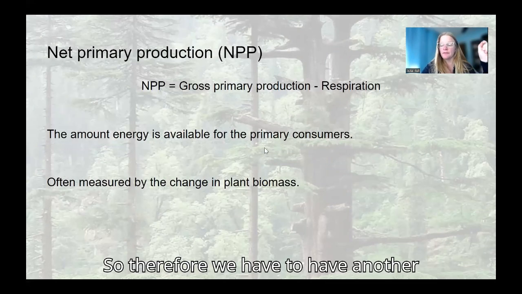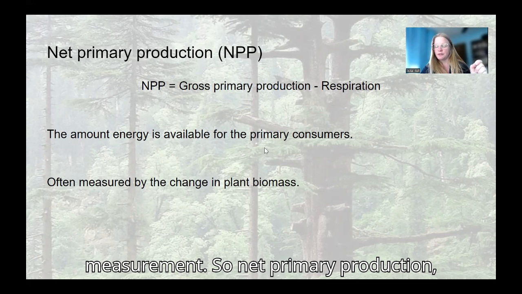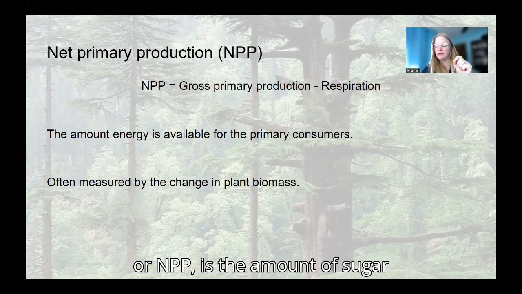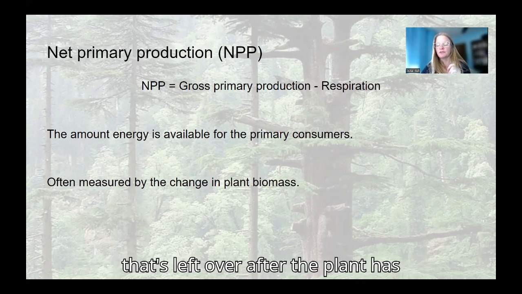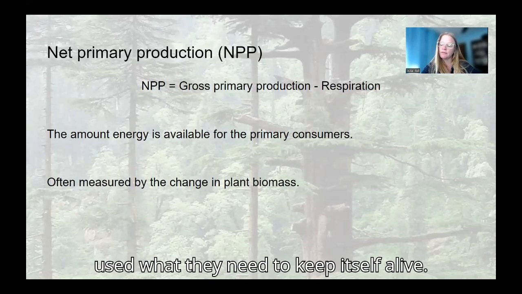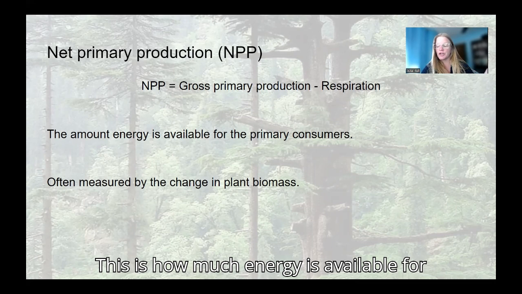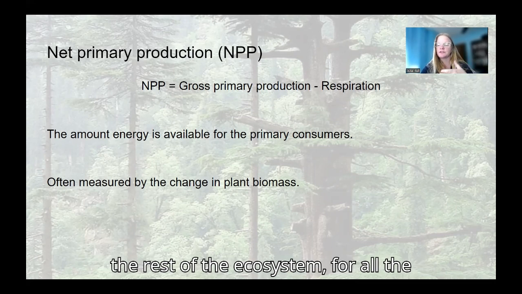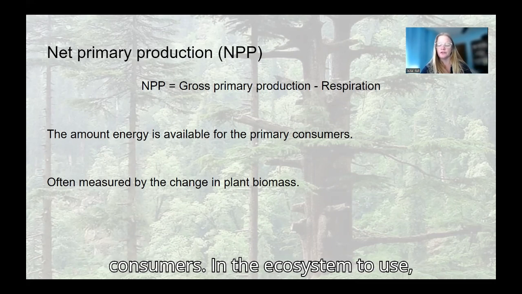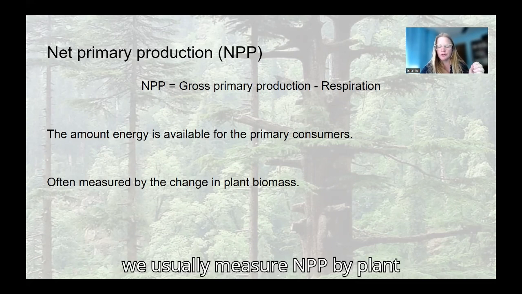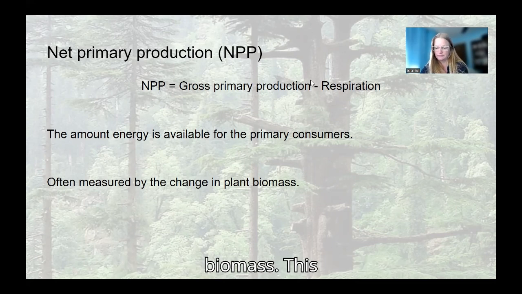So therefore, we have to have another measurement. Net primary production, or NPP, is the amount of sugar that's left over after the plant has used what it needs to keep itself alive. This is how much energy is available for the rest of the ecosystem, for all the consumers in the ecosystem to use. We usually measure NPP by plant biomass.